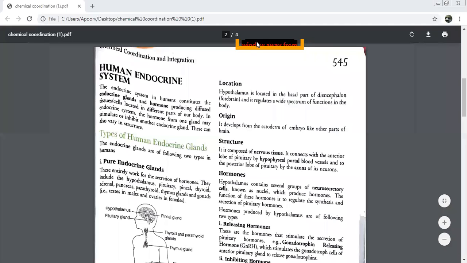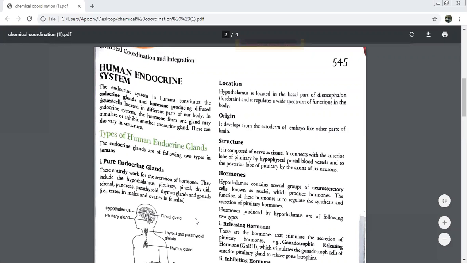So why is this gland so important? We are studying in detail about this gland, children. Hypothalamus. Master gland. Yes, it's a master gland. Why do we call it a master gland? It controls all other glands. It controls the secretions of all other glands, the entire system. Very good.